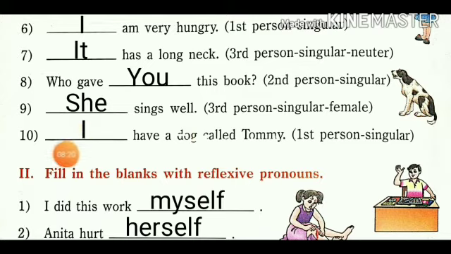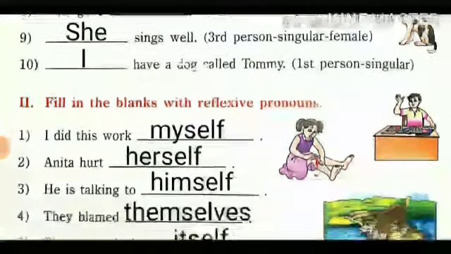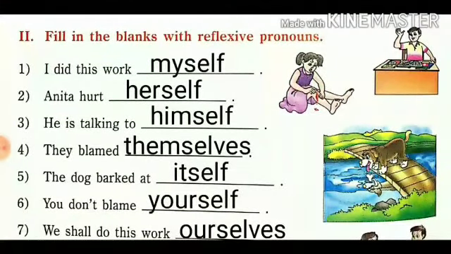Tenth number, I gave a dog called Tommy. So I is a first person singular pronoun. So like that we have used the pronouns of first person, second person and third person. So let us know about second number example. Fill in the blanks with the reflexive pronoun. First, I did this work myself.